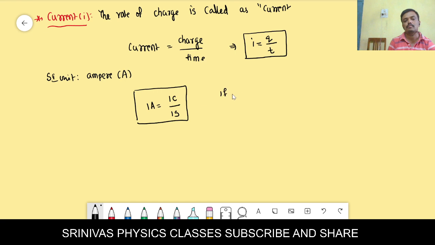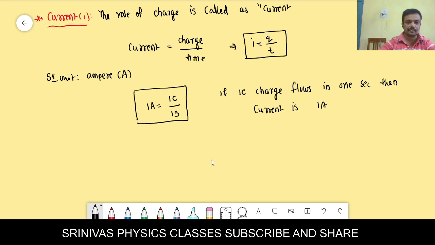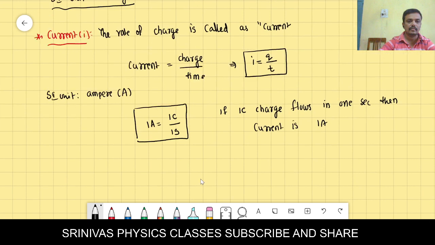If 1 coulomb charge flows in 1 second, then the current is 1 ampere, right? Current is 1 ampere. Now let us go for more concepts.